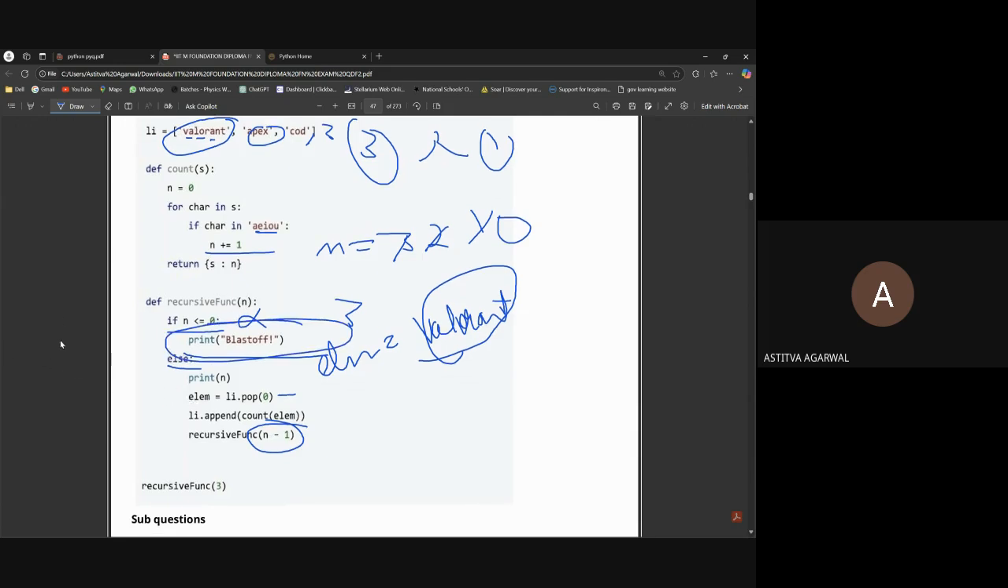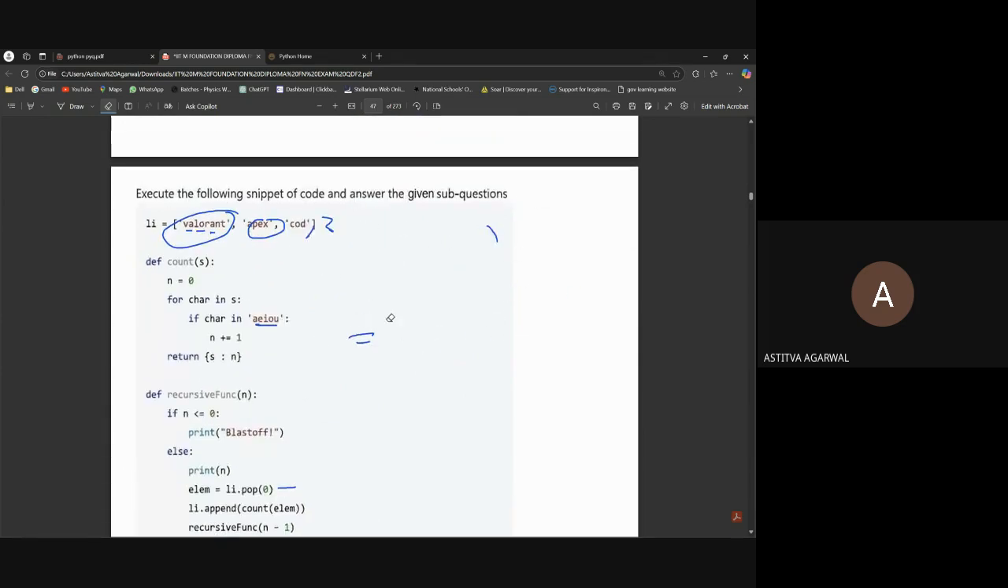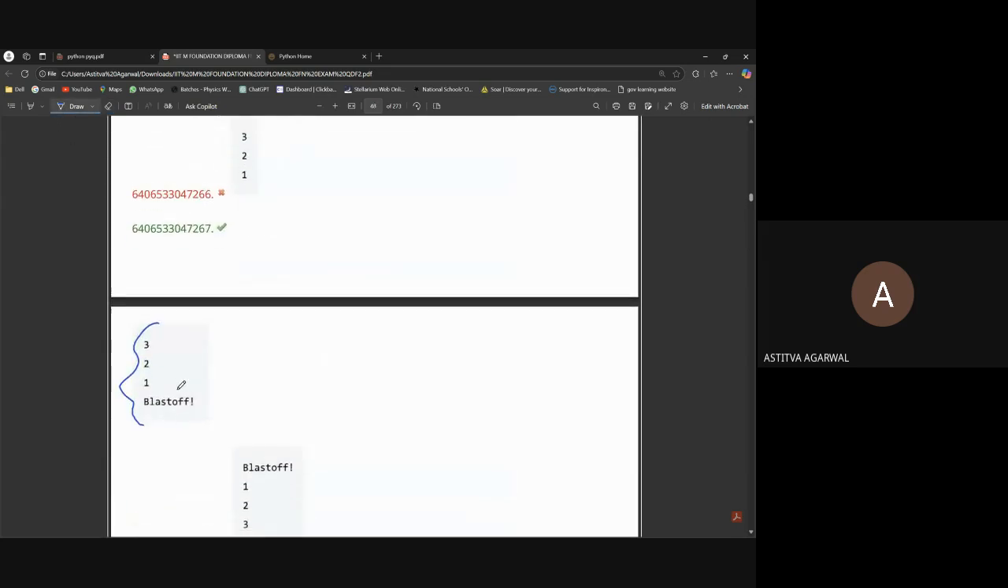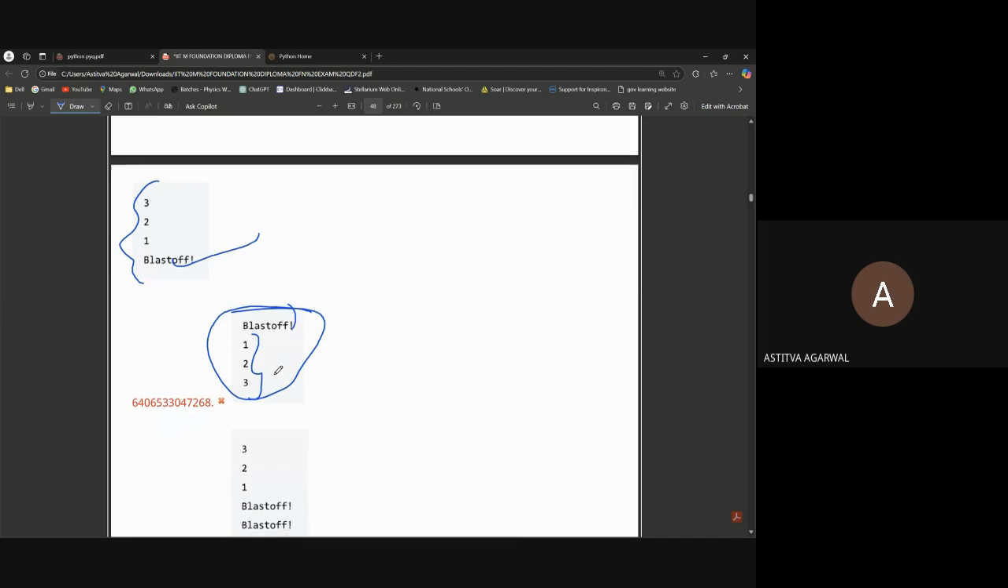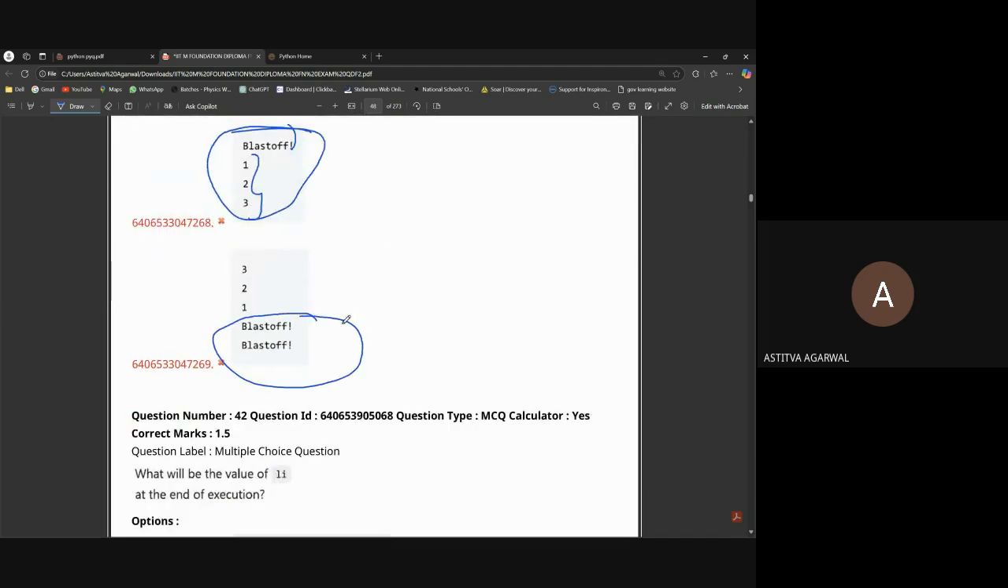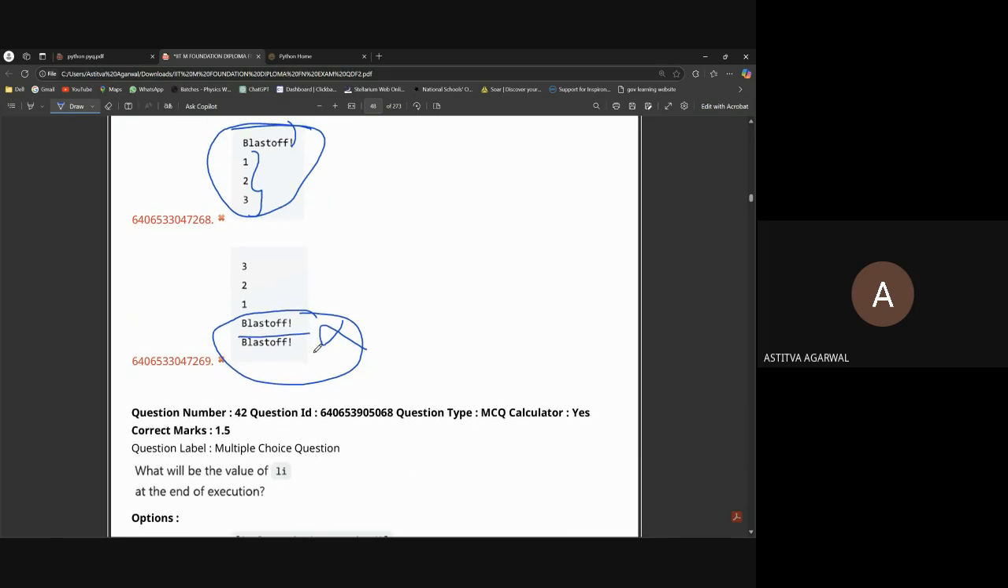Any doubt till here? Anyone? Okay, no issue. So this will be the answer. This is not the answer because blast off is not written. In this one the order is reversed, and here blast off is written two times, which is not true because the recursive function will end after one blast off only.